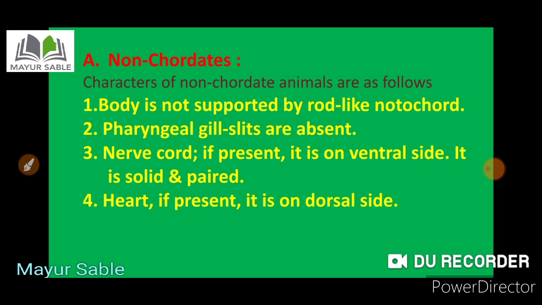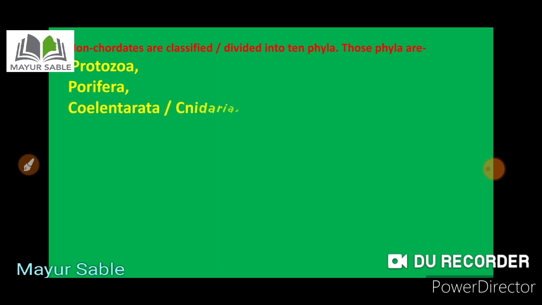Remember, the non-chordates are classified into 10 different phyla. We are going to see those phyla also. The first phylum is Protozoa, second is Porifera, third is Coelenterata, which is also called Cnidaria.